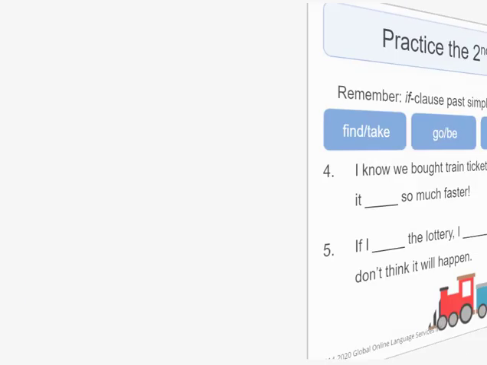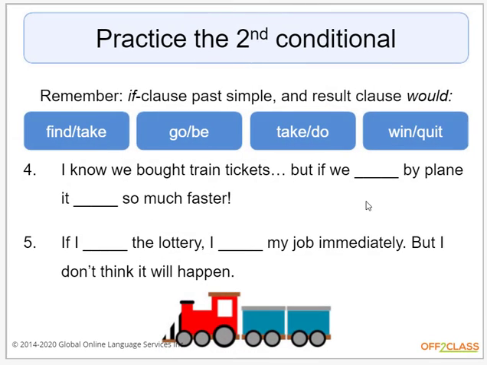Now we've got some exercises coming up. So here, I want you to practice the second conditional. Remember, if clause, past simple, and result clause, would, right? So take these sentences and try to fill them out. I know we brought train tickets, but if we blank by plane, it blanked so much faster, right? So what's the answer here? What words do we use, and what would be the way we respond to it, right?